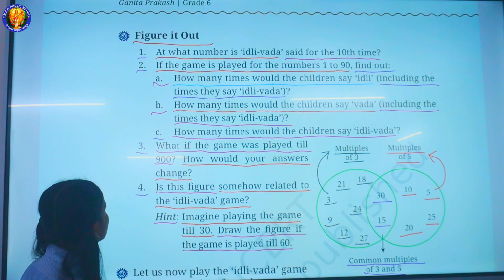1. At what number is idli vada said for the 10th time? 2. If the game is played for the numbers 1 to 90, find out: A. How many times would the children say idli, including the times they say idli vada?